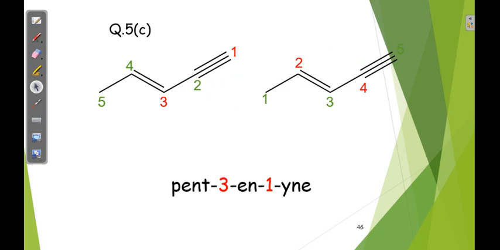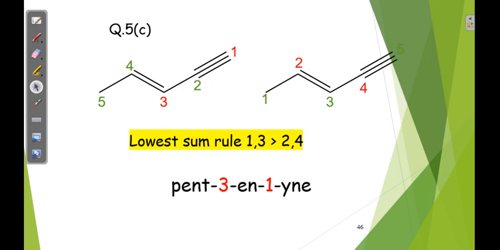See here, 2 possibilities are there. So from where will you start the numbering? Obviously we know that double bond is more preferred than triple bond than single bond. If you take the first carbon here, triple bond is there. Here first carbon only single bond. Obviously this numbering is suitable.